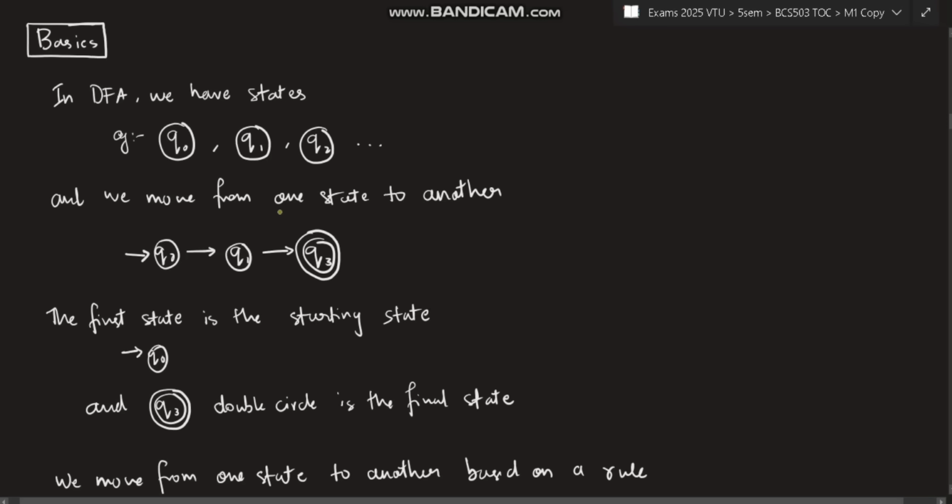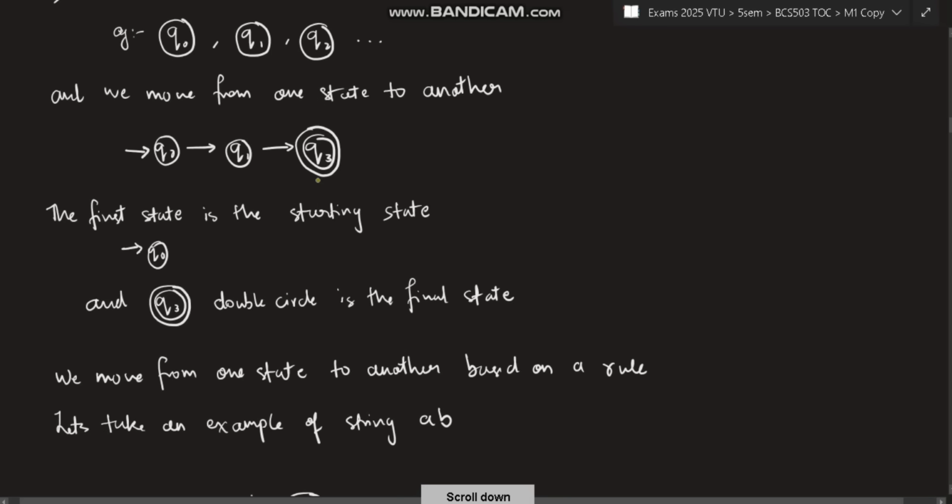Okay. And we move from one state to another state. Means Q naught to Q1 we move, Q1 to Q3 we move. Like that, we'll keep on going. Okay. And if you observe, there is a double circle here. What does this double circle mean?